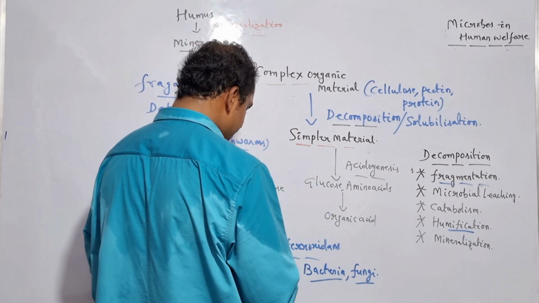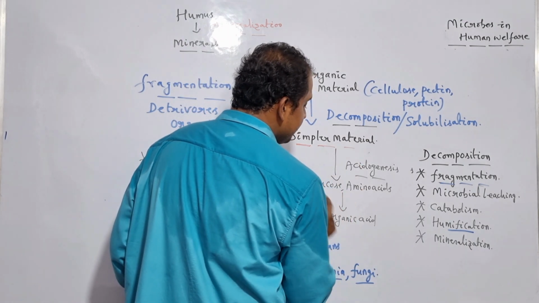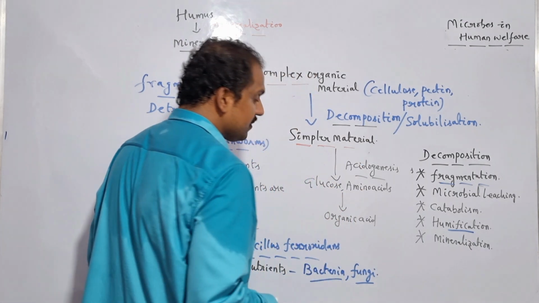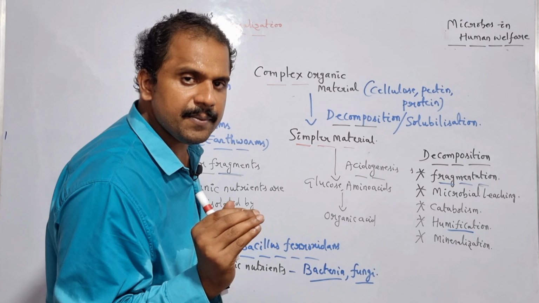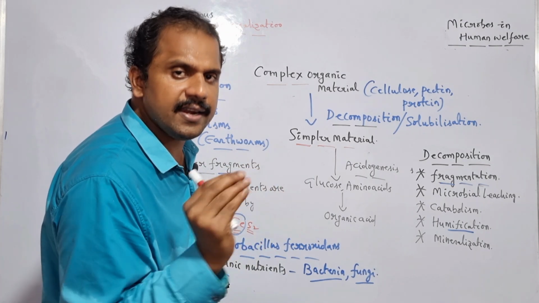And this mechanism is termed as what? Acidogenesis. In acidogenesis, the simpler molecules like glucose and amino acids are capable of inducing the production of organic acid.